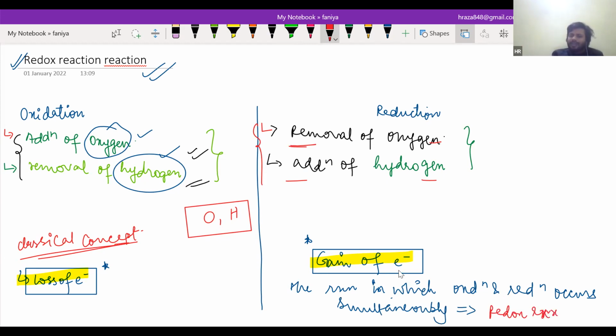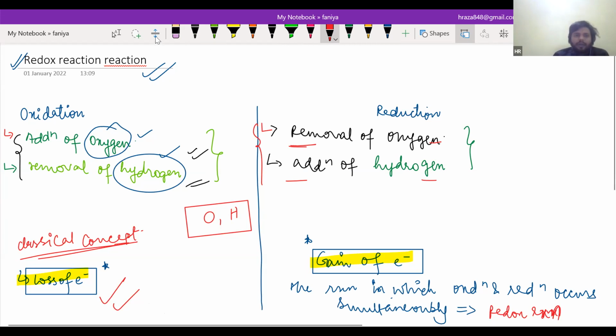In general, if someone is losing an electron, there must be someone to gain that electron. That means it is a redox reaction. If I am losing an electron, then there must be something to gain the electron. Is that clear? Yes, sir. So this is the definition of oxidation, reduction, and redox reaction. Please write it and let me know when you are done. I've completed, sir.